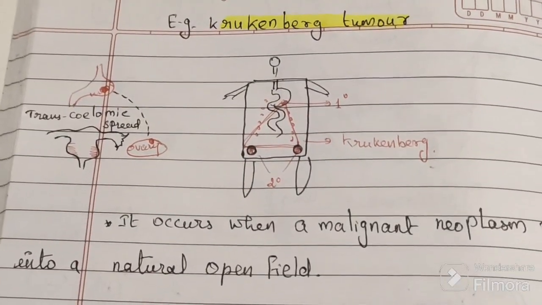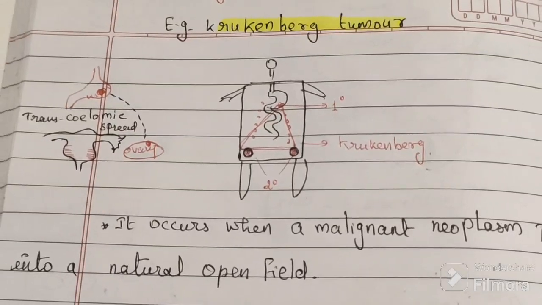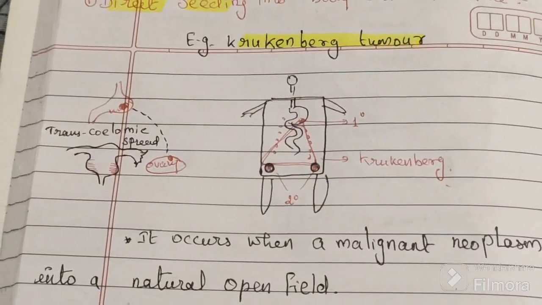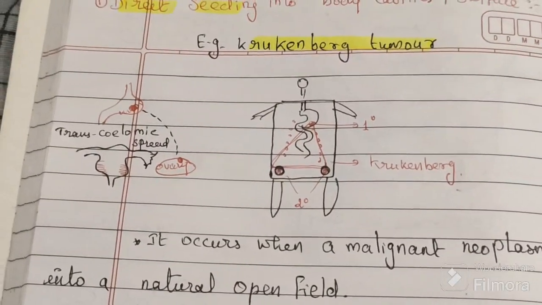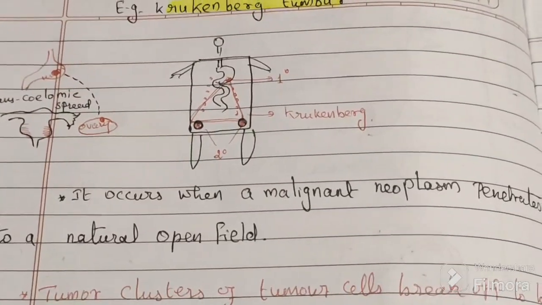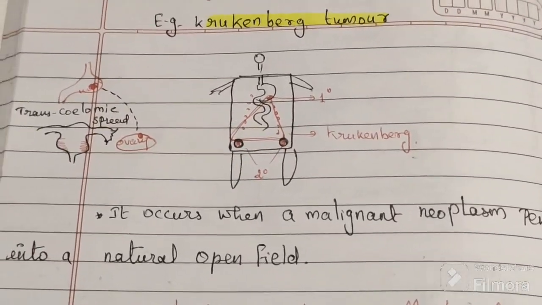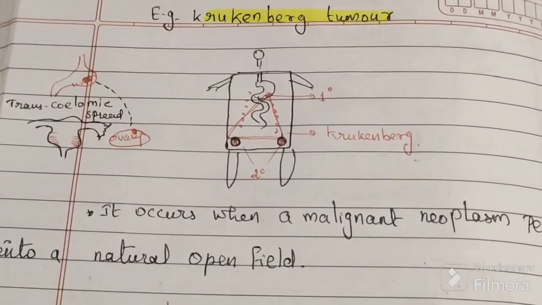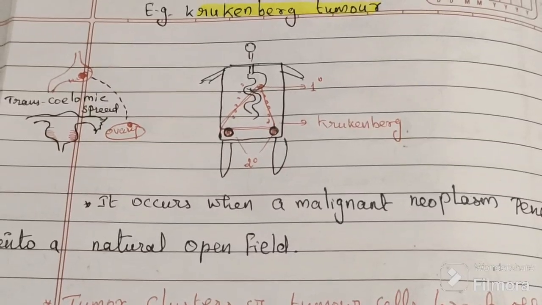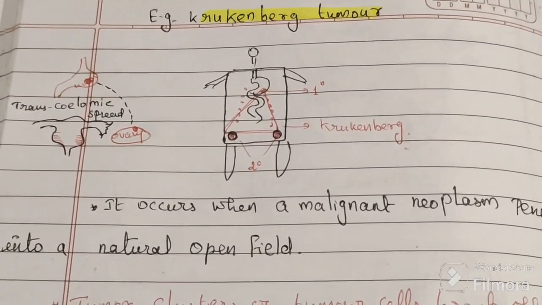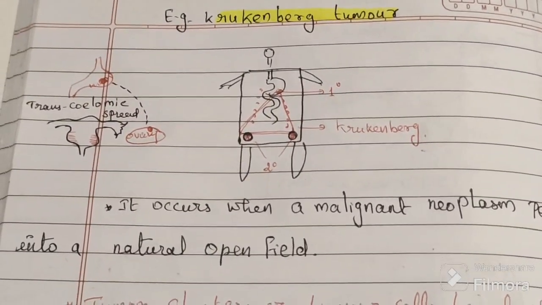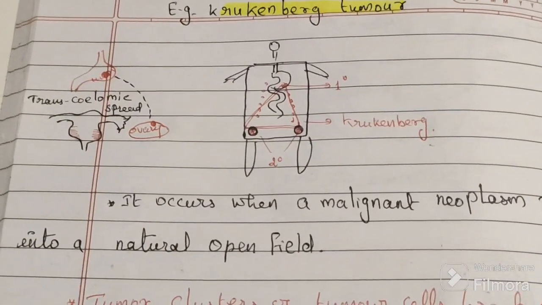So why the cavities? The best example is through the natural fluid, the pleural cavity, Krukenberg tumor. From the stomach, the cells are going and involving the ovaries. The bilateral ovaries become very big. So basically the carcinoma of the stomach is shedding into multiple or both ovaries. The secondaries are formed in both ovaries. So it is a triad.